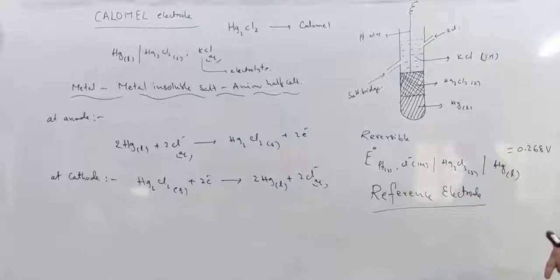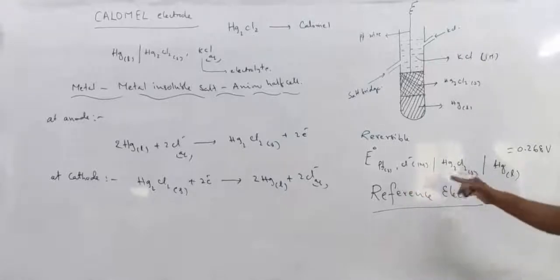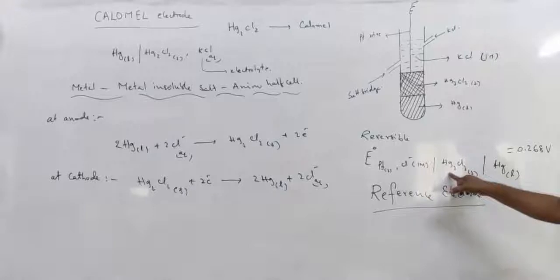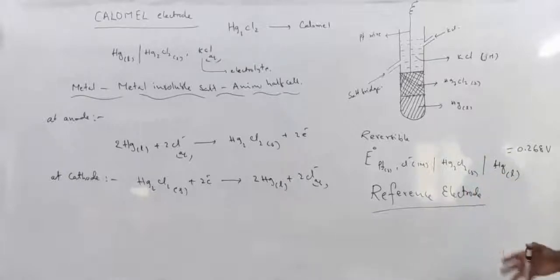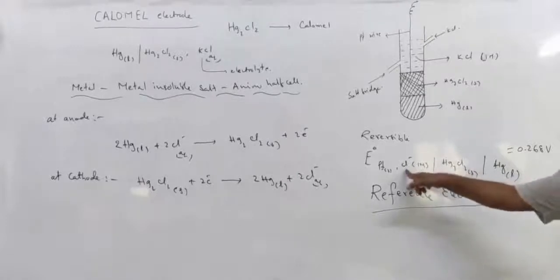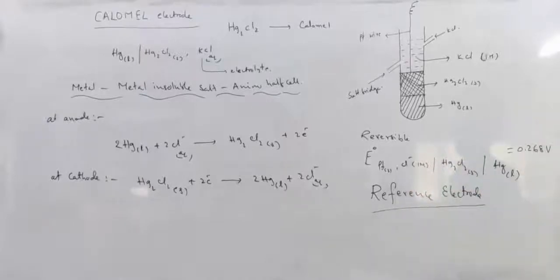If you want to change the electrode potential value, you have to take different concentrations of Cl minus, because the active mass of Hg2Cl2 is 1 and the active mass of Hg liquid is 1. Therefore the electrode potential of the calomel electrode depends only on the concentration of Cl minus ions in the solution. So this is the calomel electrode. It is now a reference electrode.